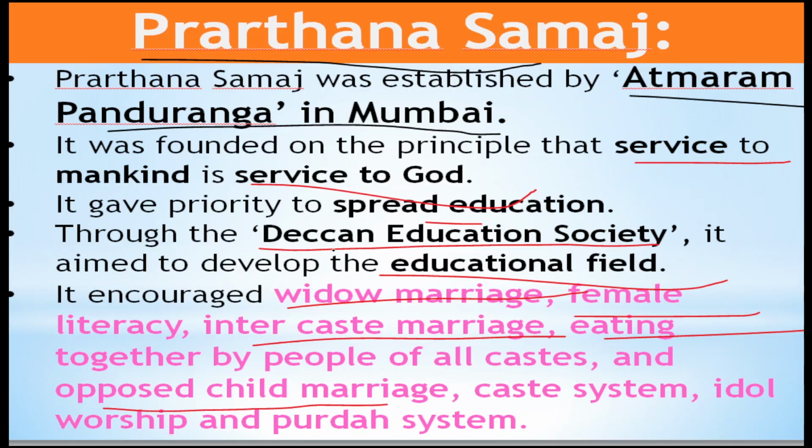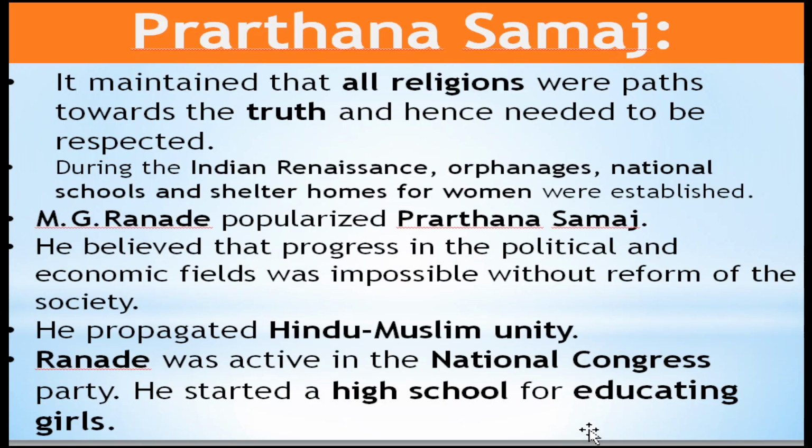They also opposed the caste system and idol worship. Very important, right?